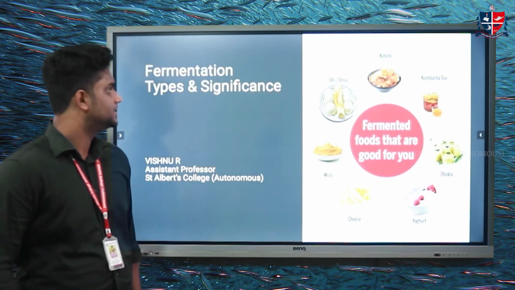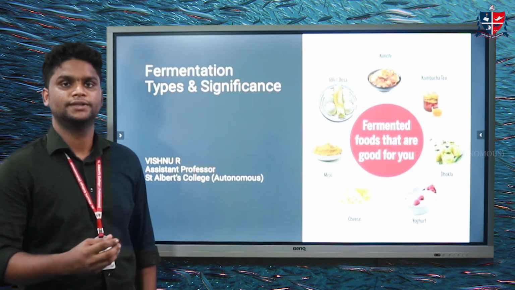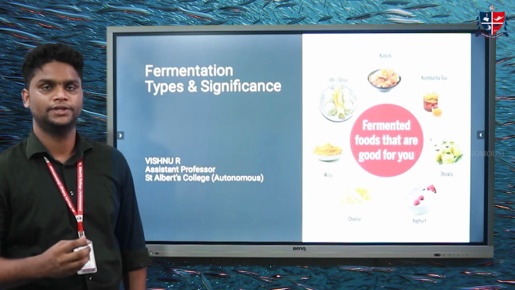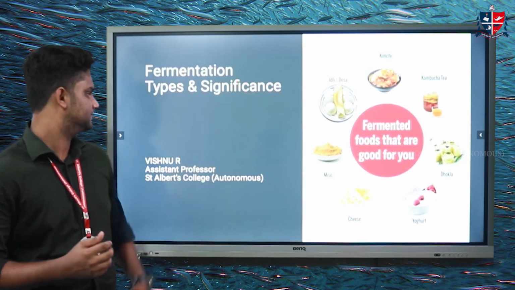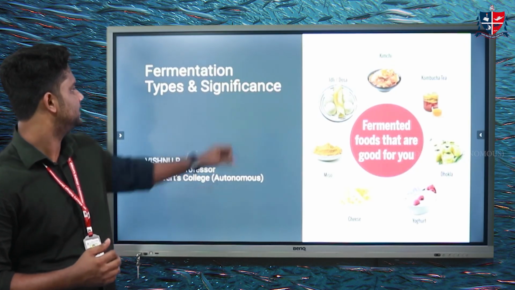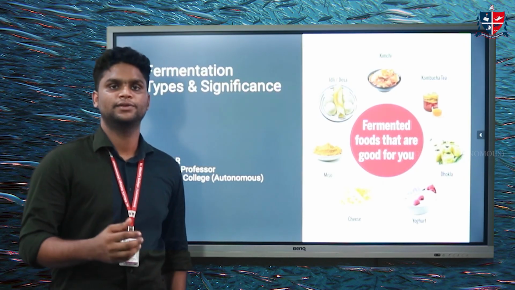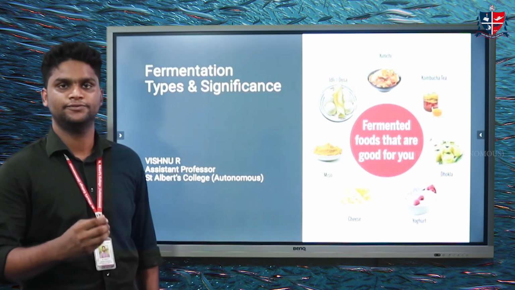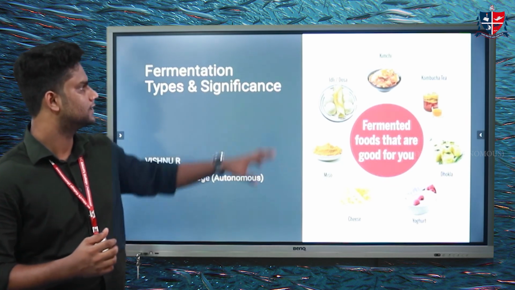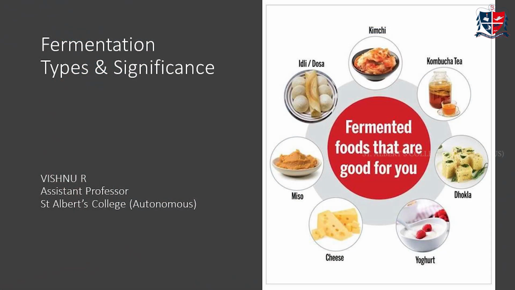Fermentation. Fermentation is the process of production of food products through controlled microbial growth and through enzymatic actions. Here in this presentation, we are going to study about different types of fermentation and its significance in the food production industry. These are some of the fermented food products which are available in the market.